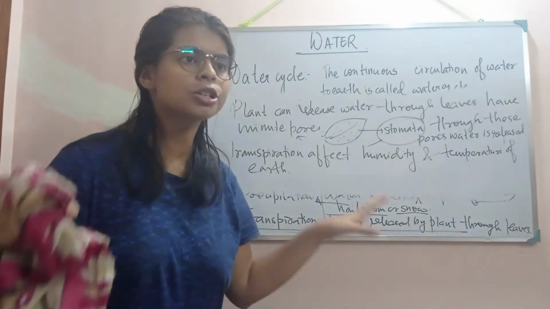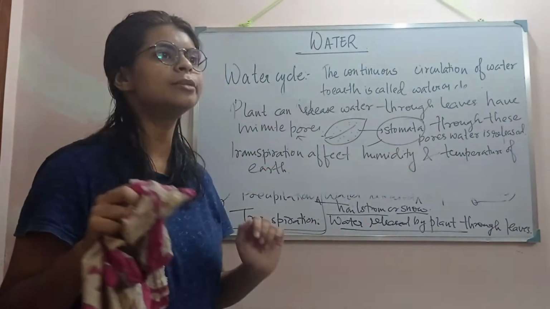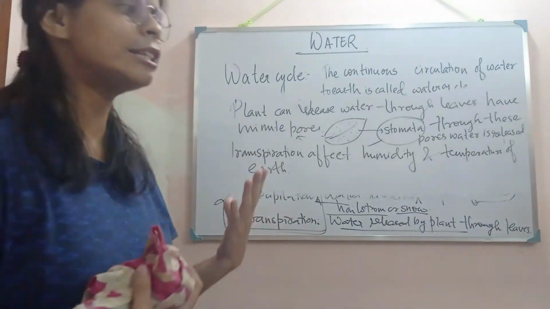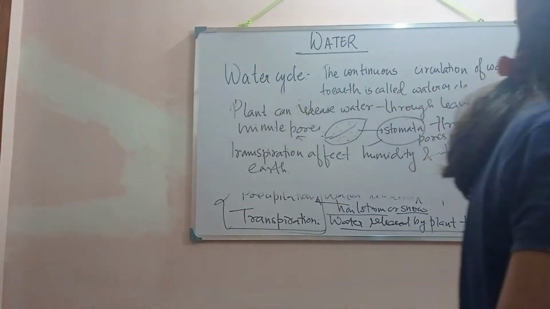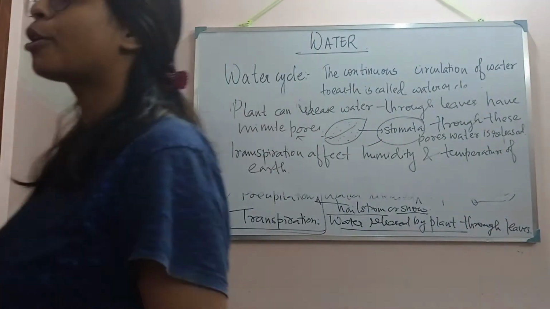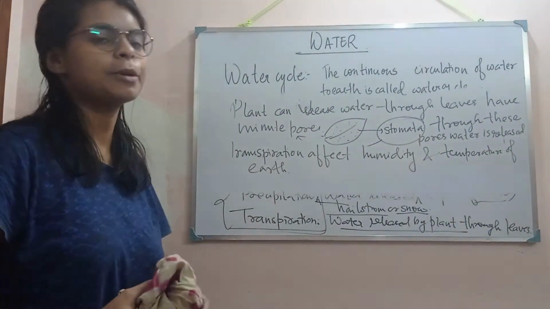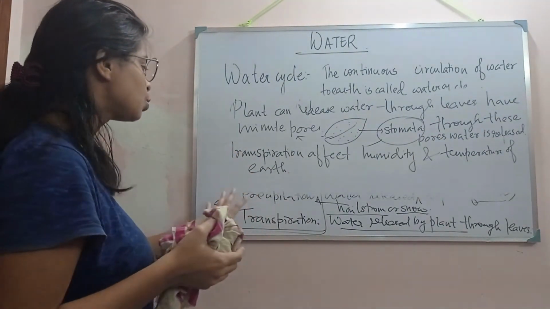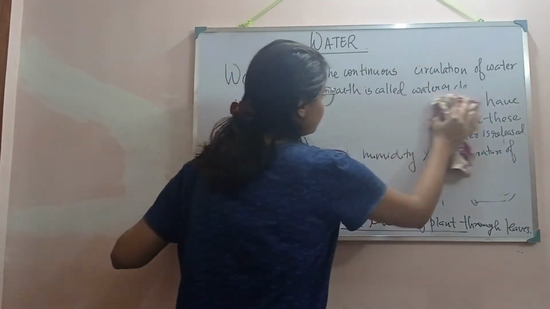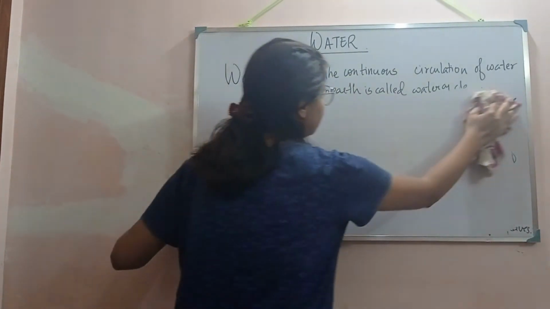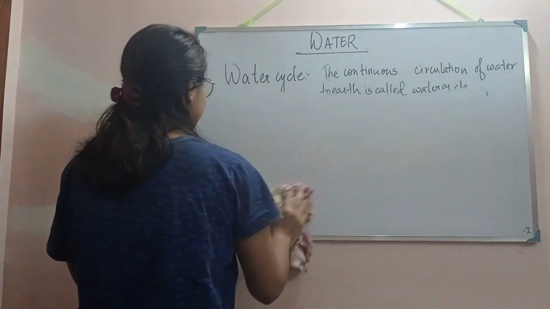Is it happening all together or one by one? See, all these processes are happening simultaneously in this environment, but each process happens step by step. For example, the water cycle involves evaporation, condensation, transpiration, and precipitation.